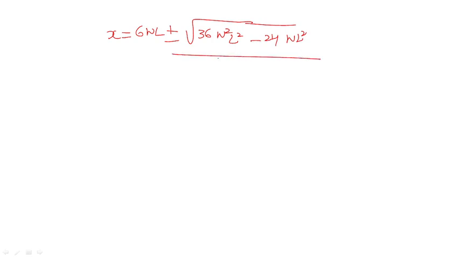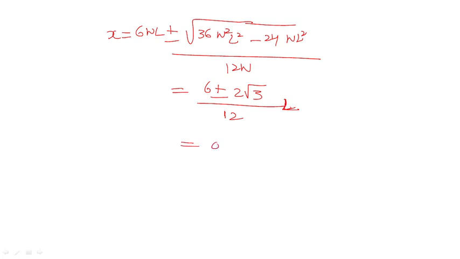Ink color red. x is equal to 6WL plus or minus, in the quadratic equation I am putting 36 times W squared L squared minus 24 W L squared, divided by how much? 12 times W. So it equals what? 6 plus or minus 2 root 3 divided by 12 into L.